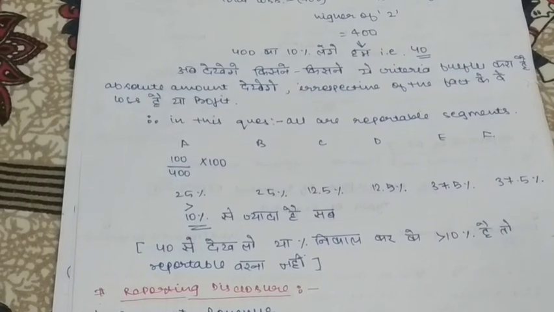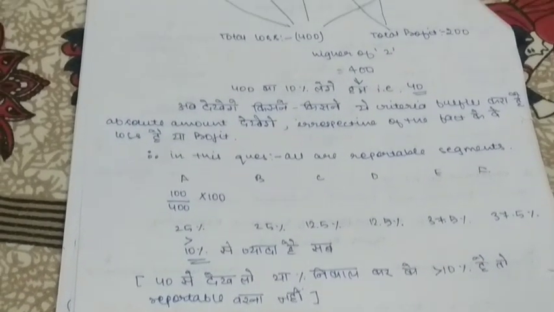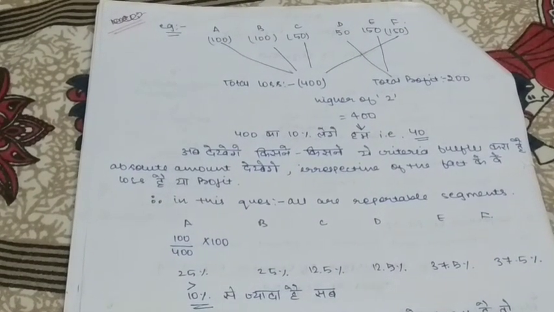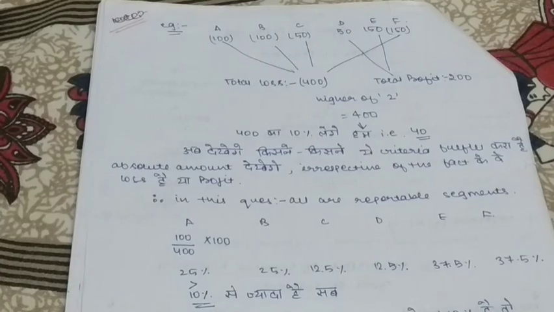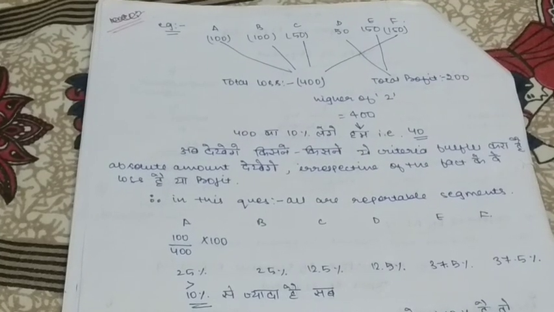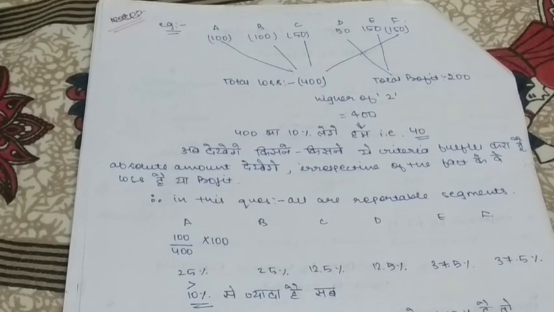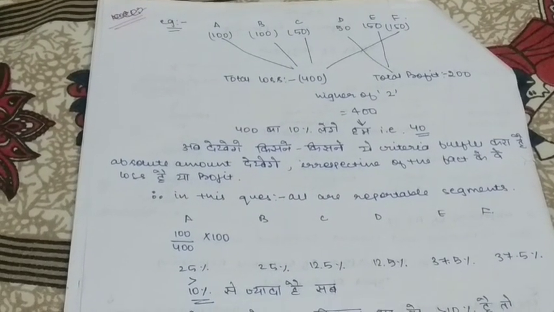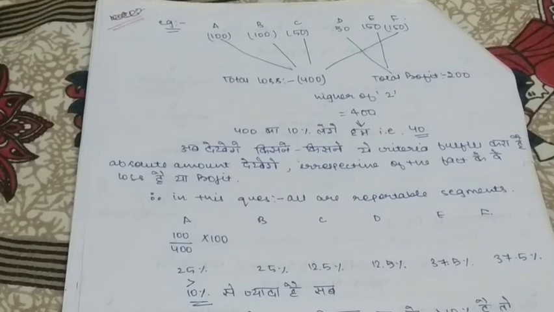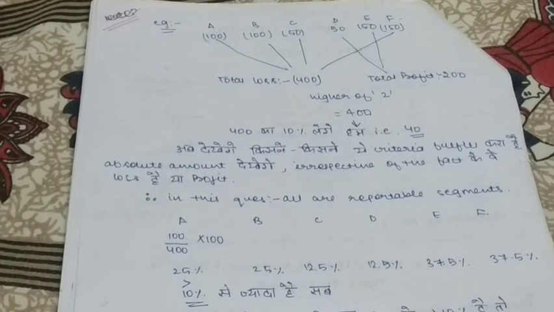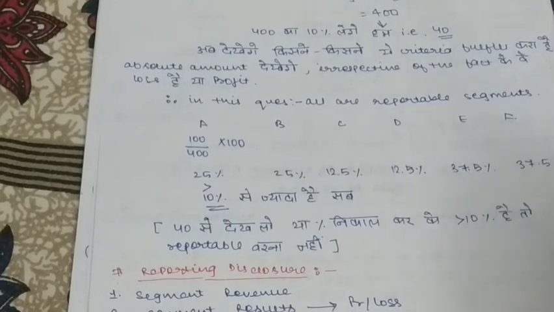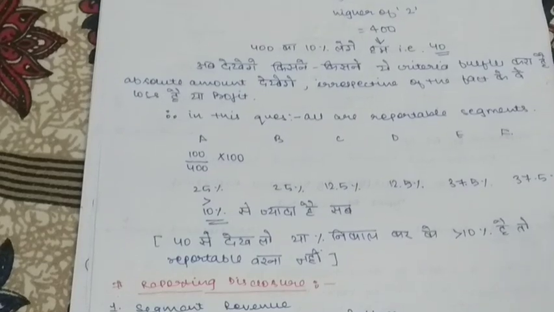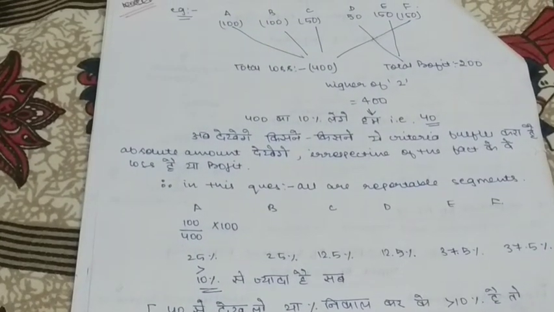Now we will see which segments are crossing the limit of 40, irrespective of whether it is loss or profit. In segment A, 100 is more than 40. In B, 100 is more than 40. In C also, 50 is more than 40. In D also, E also, and F also. So we can conclude that in this situation all these segments are reportable segments because they are fulfilling the criteria.